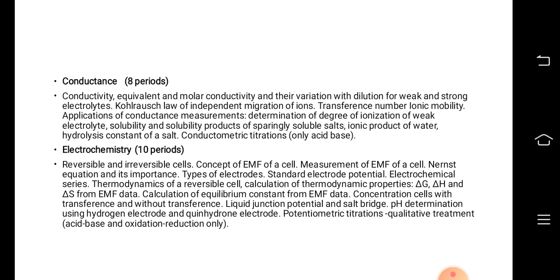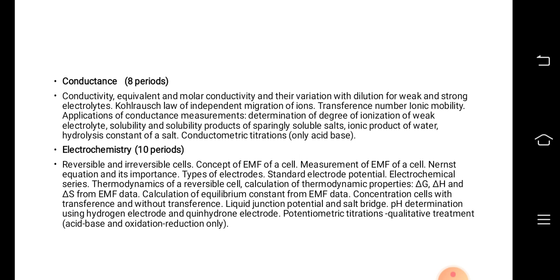Under conductance chapter we have conductivity, equivalent conductivity, molar conductivity definitions and their variation with dilution for weak and strong electrolytes, Kohlrausch's law of independent migration of ions, transference number, ionic mobility, applications of conductance measurement, determination of degree of ionization of weak electrolyte, solubility and solubility products of sparingly soluble salts, ionic product of water, hydrolysis constant of a salt, conductometric titrations, only acid base.